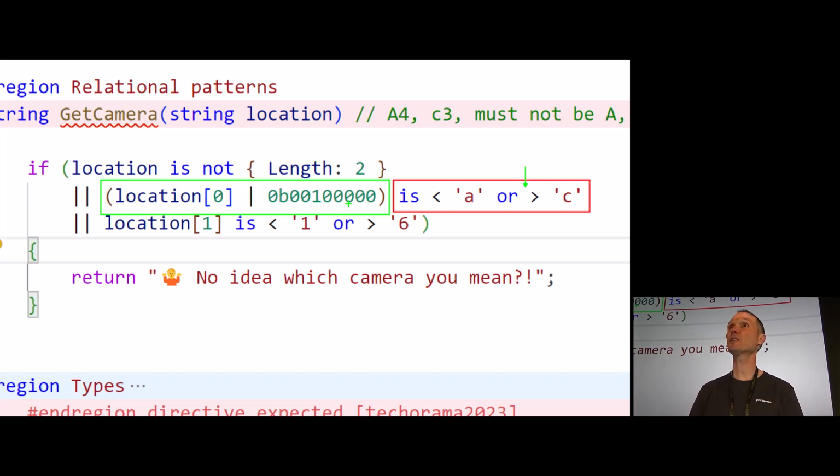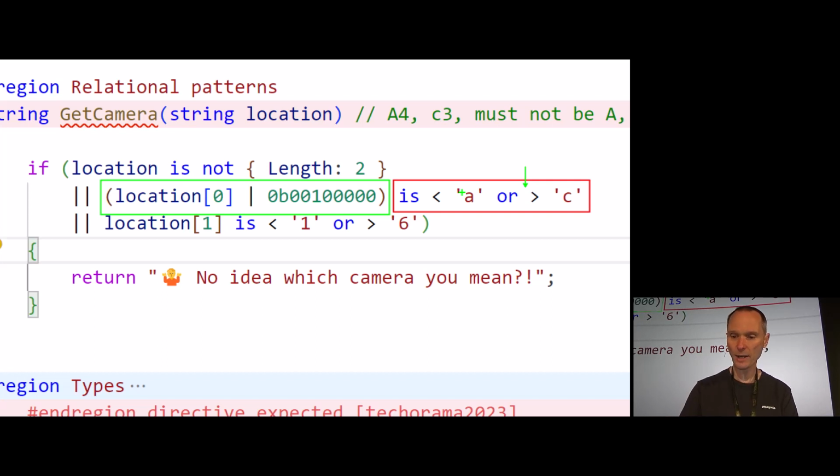So this is just a ToLower. You do not need to call ToLower for that. You can simply use an OR operator and then have your colleagues look at you like God. No, I'm just kidding. But in this case, I just wanted to have a more complicated expression on the left-hand side to show you the value of these relational patterns and how you can combine them with and or.